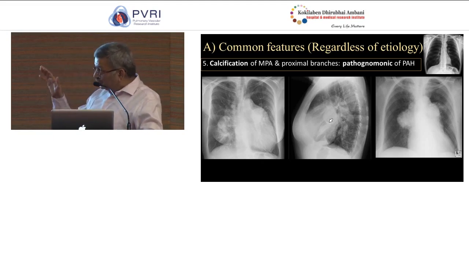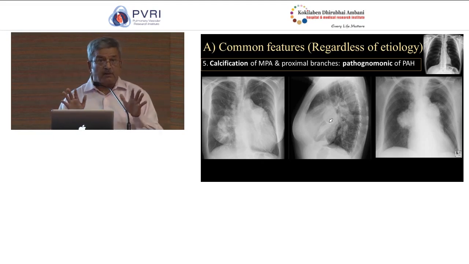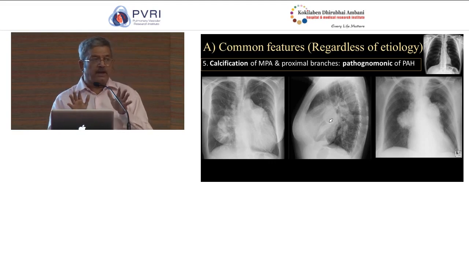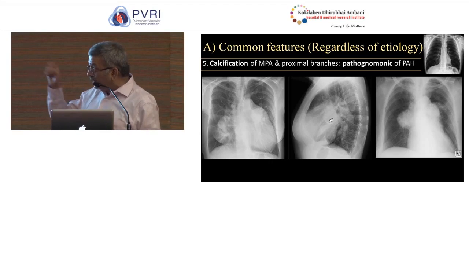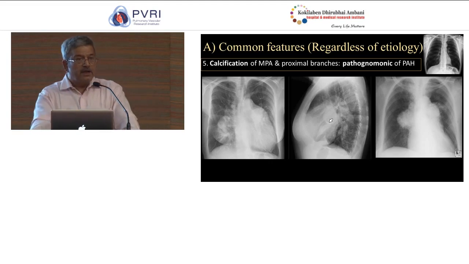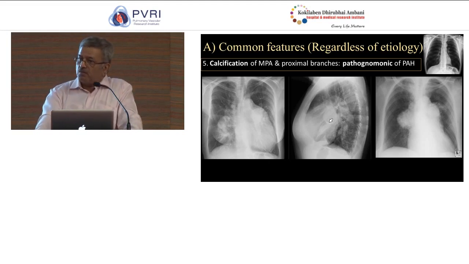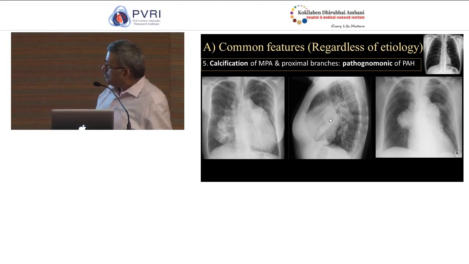This calcification usually happens in the central pulmonary arteries, in the main pulmonary artery, and in the proximal right and left pulmonary arteries. It usually is curvilinear, and usually it denotes a left to right shunt with an Eisenmenger syndrome or an Eisenmenger syndrome standalone.